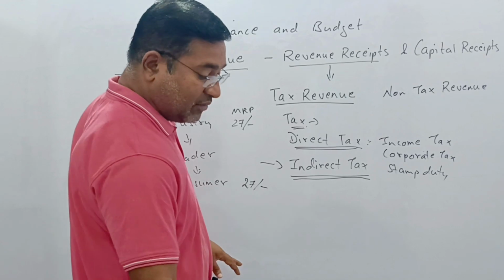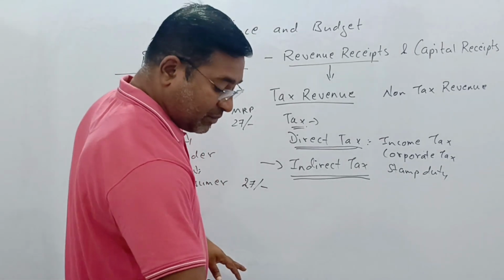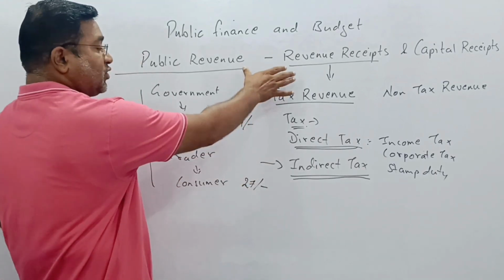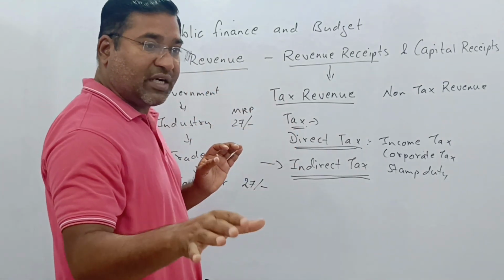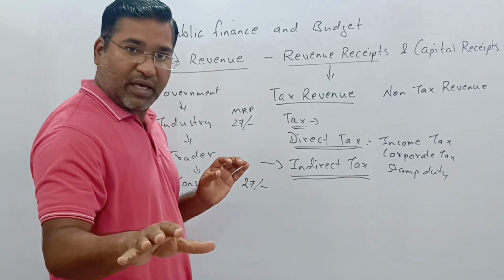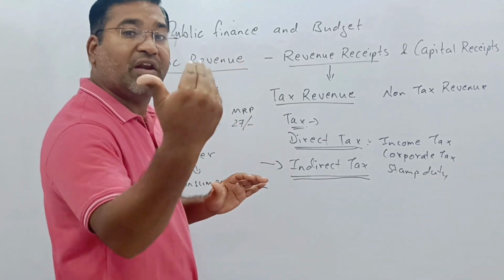So this is all regarding revenue receipts. Public revenue is the revenue generated from different sources by the government to fulfill the needs and for the welfare of the people.